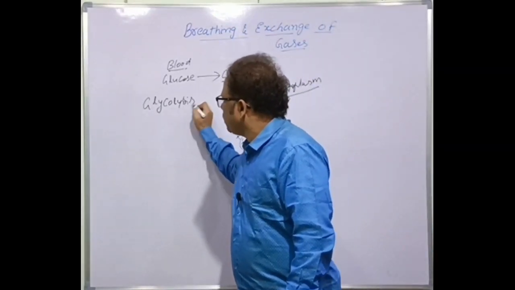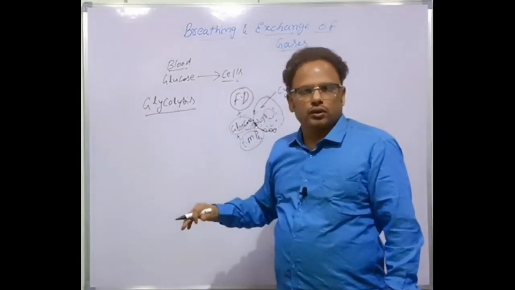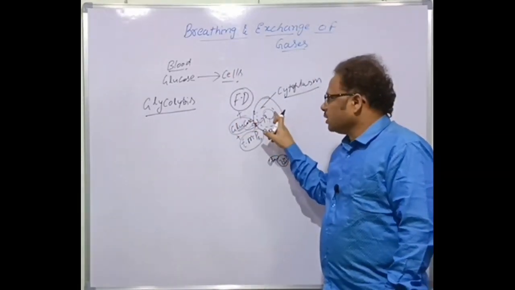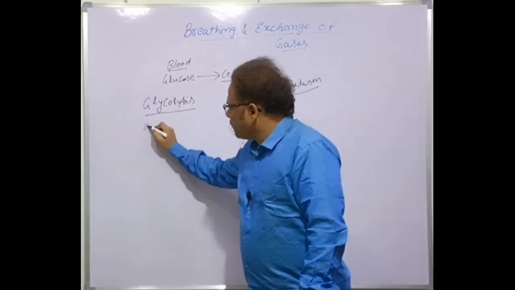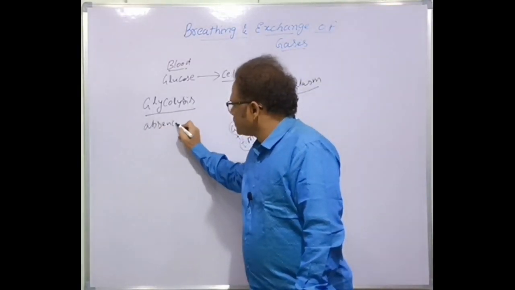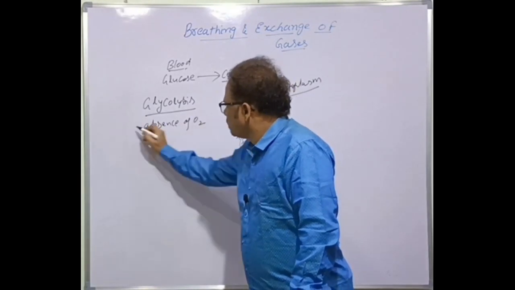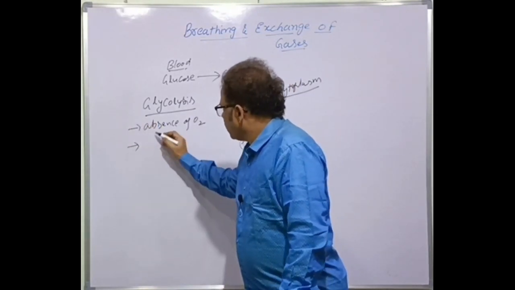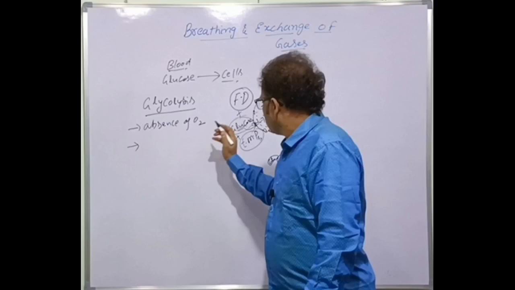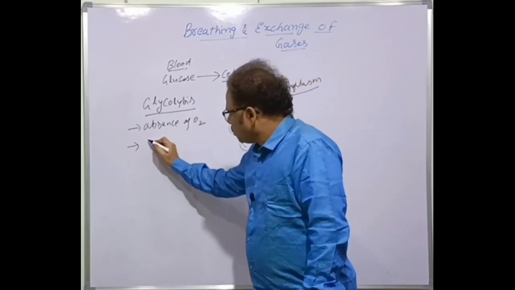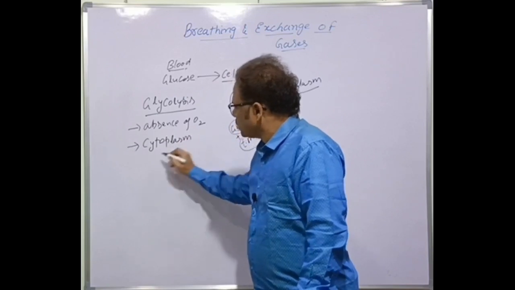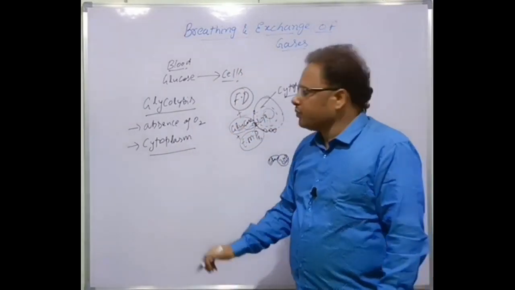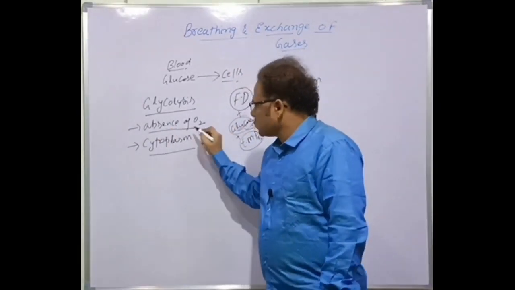Glycolysis, the splitting of the glucose molecule, occurs always in the absence of oxygen, number one. And it always occurs in the cytoplasm.